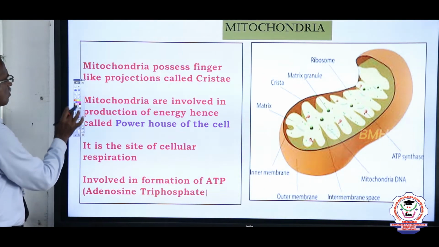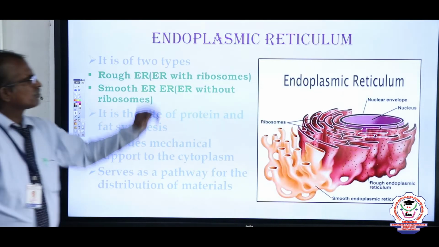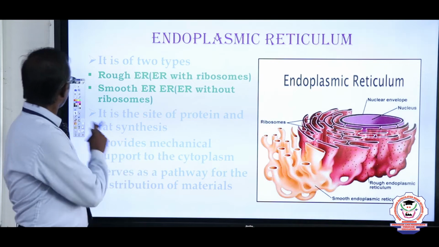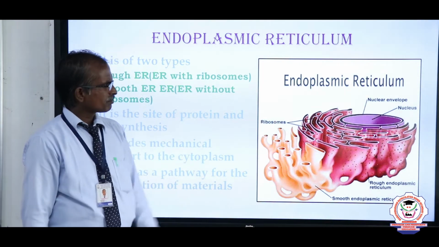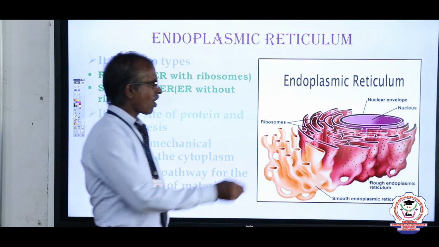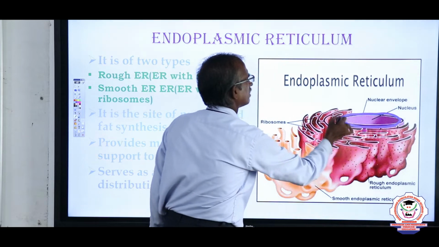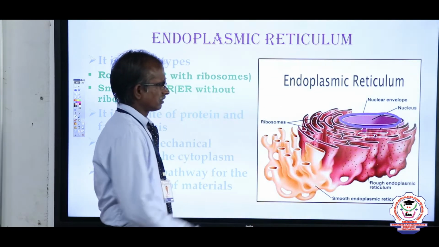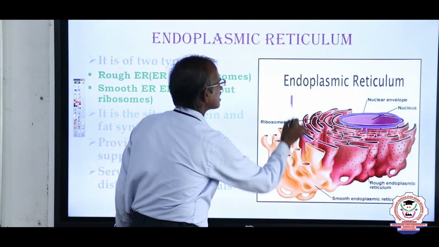Okay. Next, we go for the next cell organelle, endoplasmic reticulum. This endoplasmic reticulum is present in the cytoplasm of the cell, joined at one end with the nuclear membrane, whereas the other end is joined with the cell membrane.